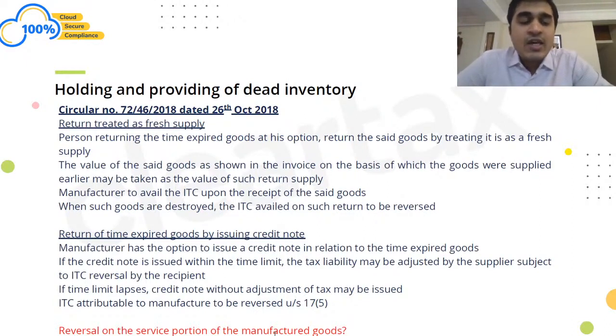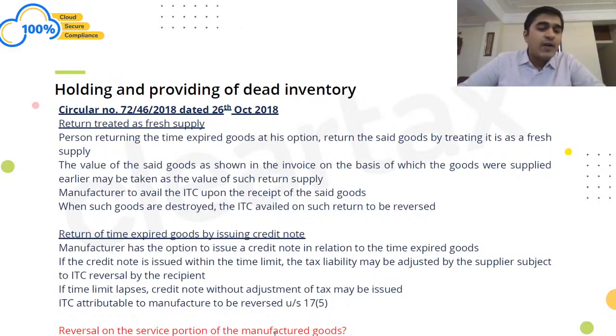Whereas in the first case, if the goods were treated as a return and a fresh supply, where I had supplied the goods at 100 rupees, you were returning at 150 rupees and you had charged 5% GST, in that case 7.5 rupees was reversed. In the second case, only 2.5 rupees may be reversed, and the ITC on labor and overhead may be retained. That is again only a view, whether it will stand the test of time when the courts decide what is to be reversed under 17(5), whether labor and overheads are to be reversed or not. That will only be decided in the days to come.